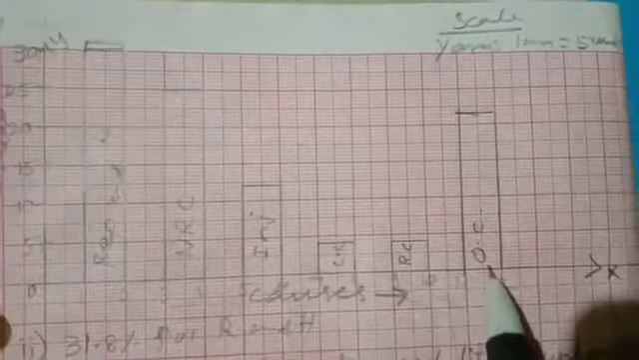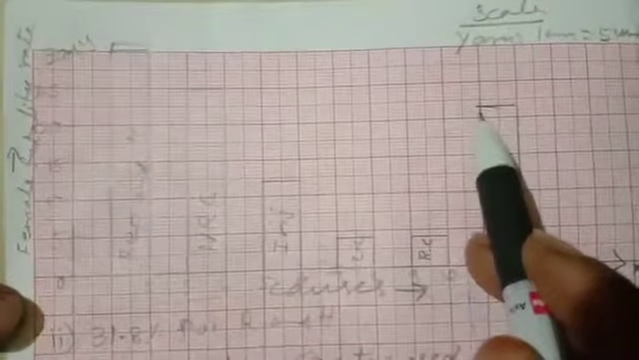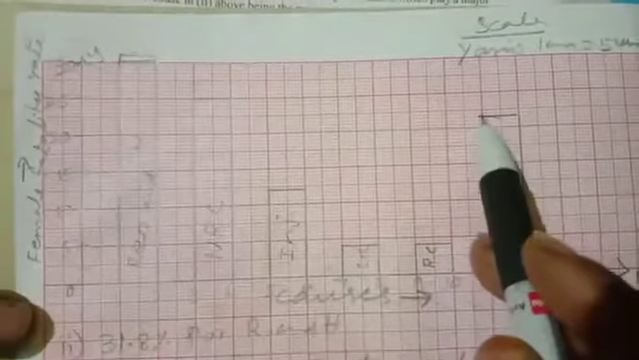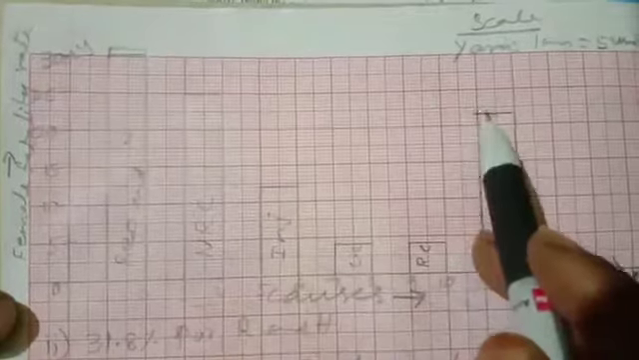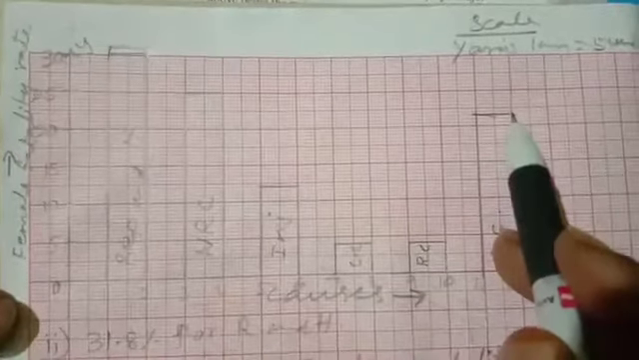Sixth condition they have given, other causes, 22. So 0 to here 20. After 20, 2 lines is 21, next 2 lines, that is the fourth line we have to draw, that is 22 we have to mark.